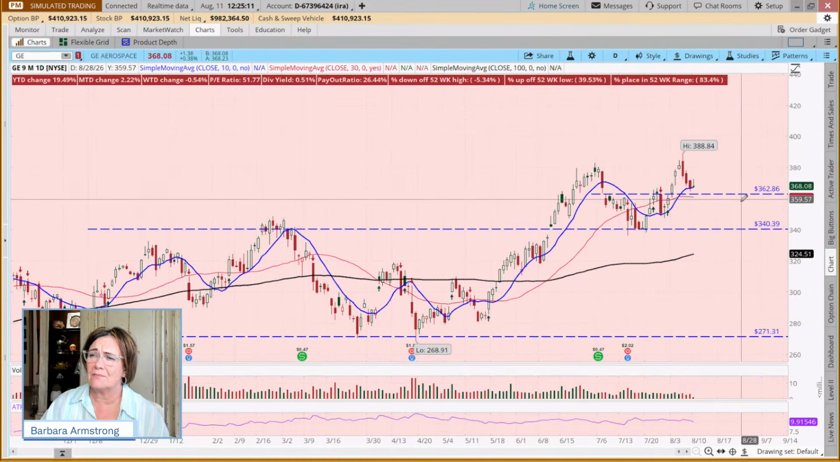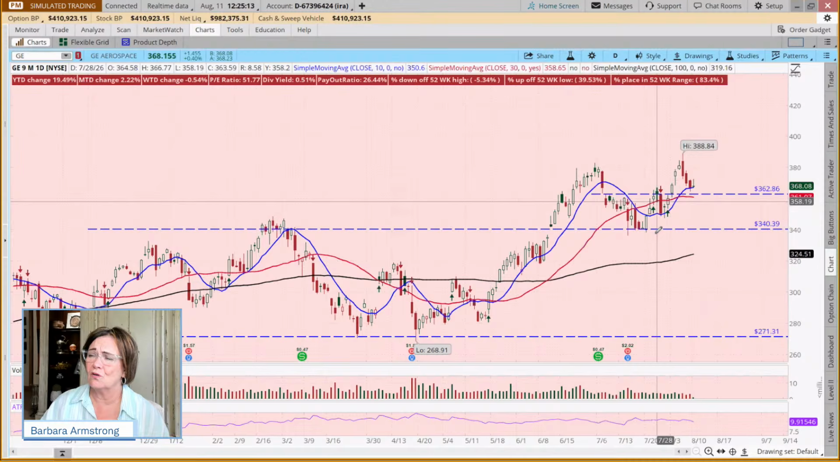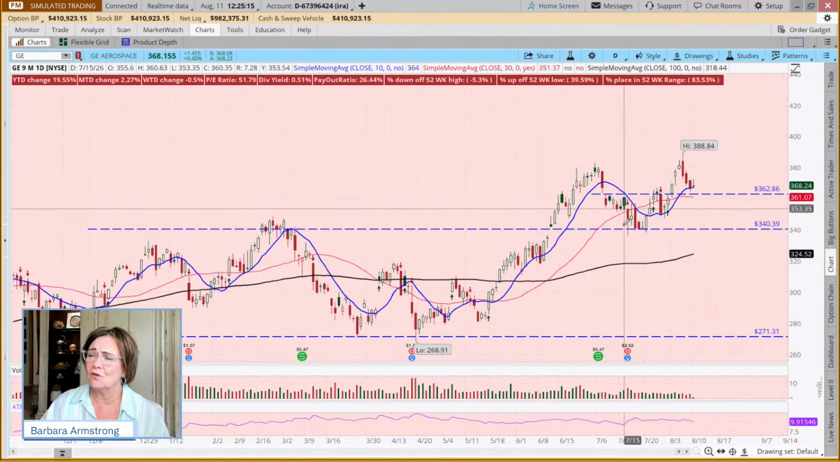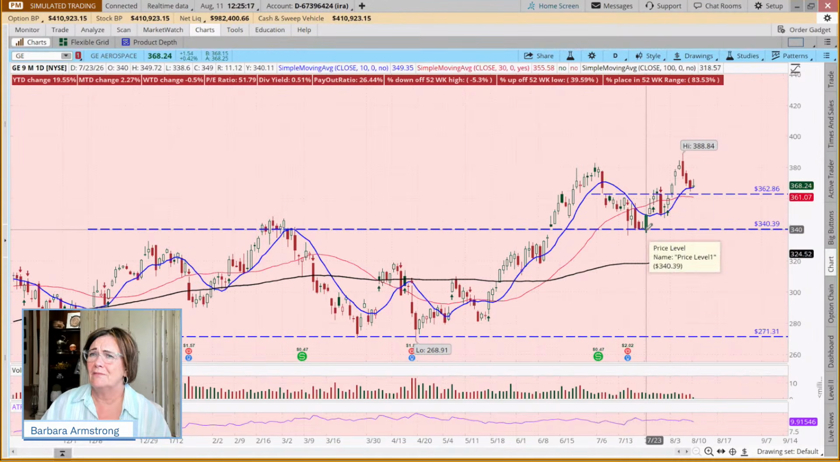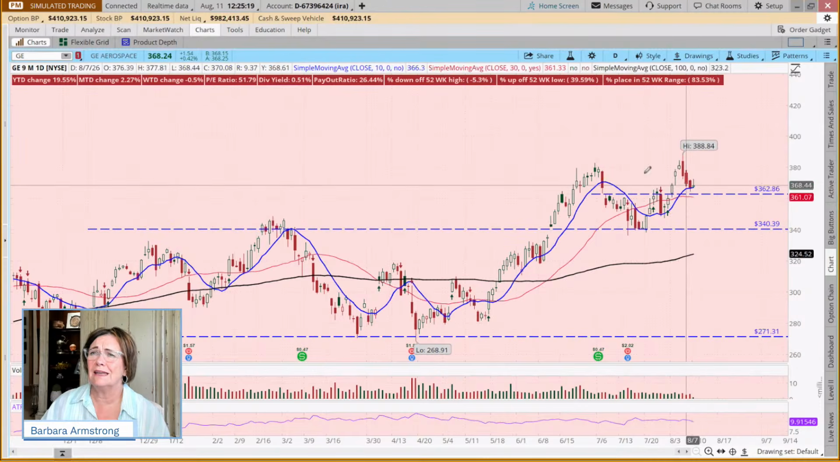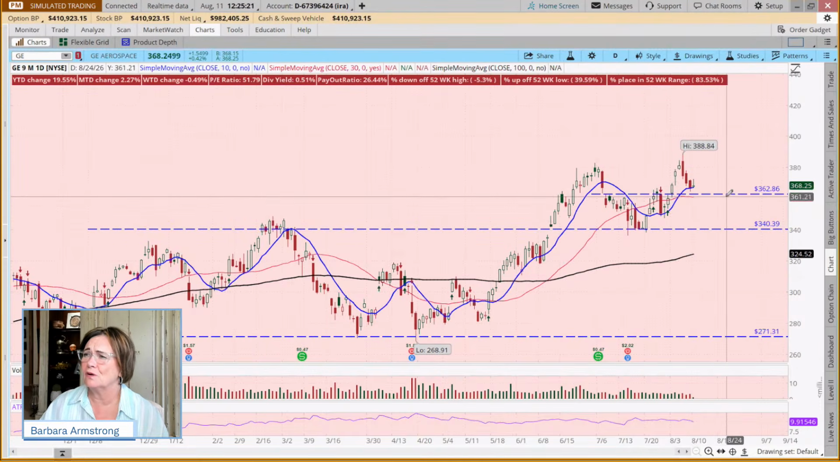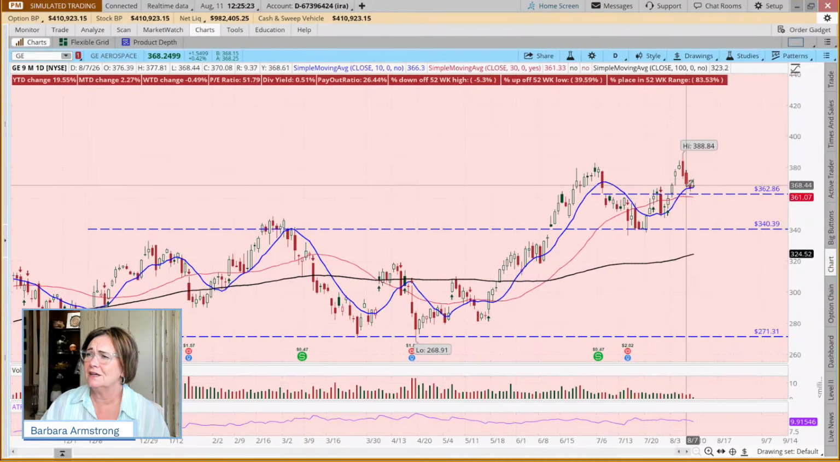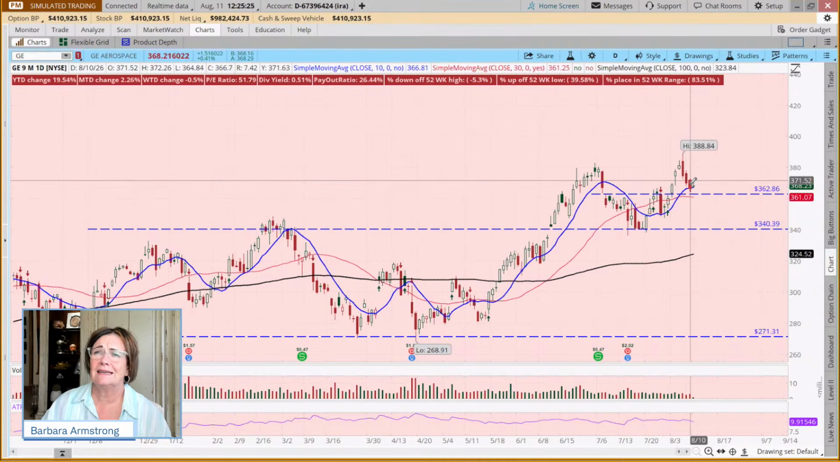So it looks like that might hold. Now, if you want to give it more wiggle room, you might come down to here. But then you're saying, well, I'm risking 28 bucks a share. I'm not willing to do that. And I hear you. So you might say, well, today's low, this recent low here, was 364.84. If we looked at going, say, 3% below that, we multiply it by 0.97,